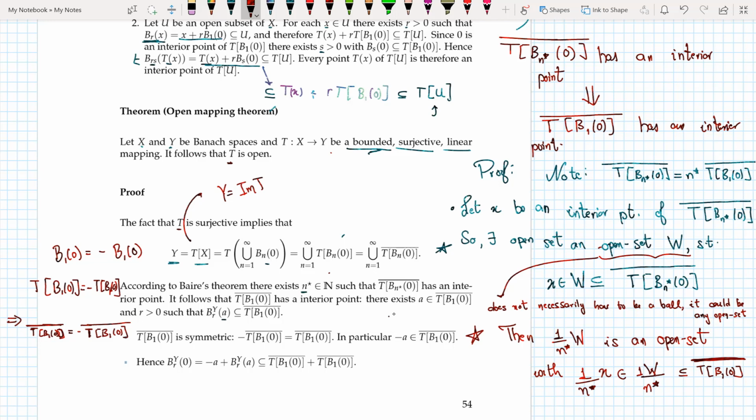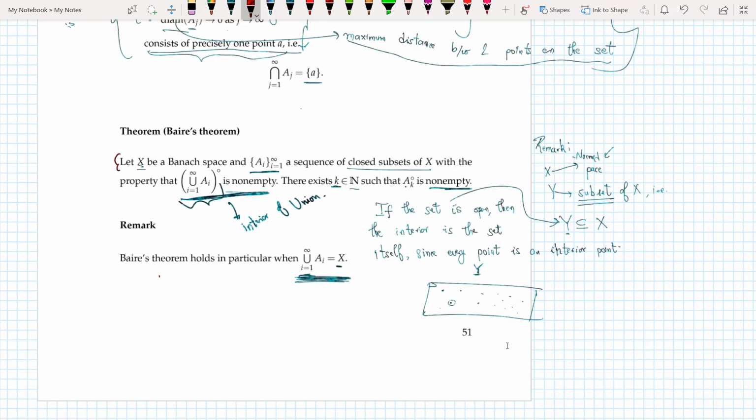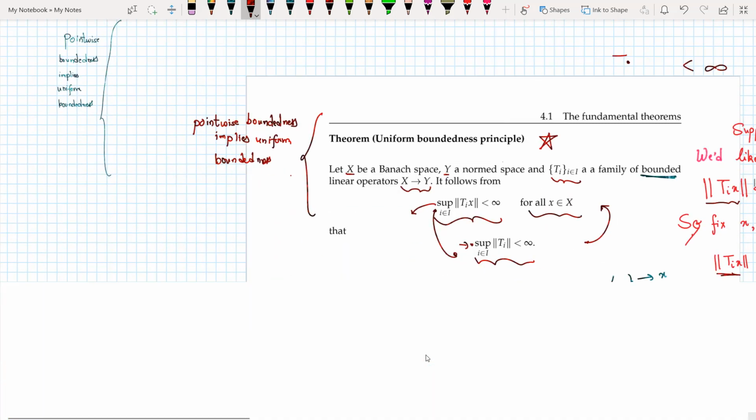Now X can be written as the union of infinite number of balls from n equals 1 to infinity. T is continuous, so it can come out inside, and then I can replace it with the closure of this. Now when I have this sequence of non-empty bounded sets, I can say that according to Baire's theorem, if I have a sequence of closed subsets of X with the property that the interior of the union is non-empty, then there exists a K belonging to N such that the interior of A_K is non-empty, and thus I can say that.